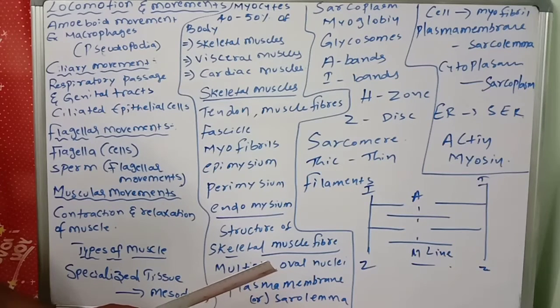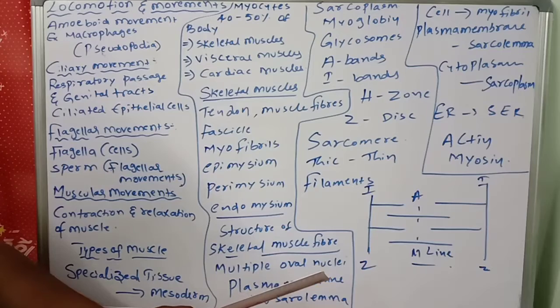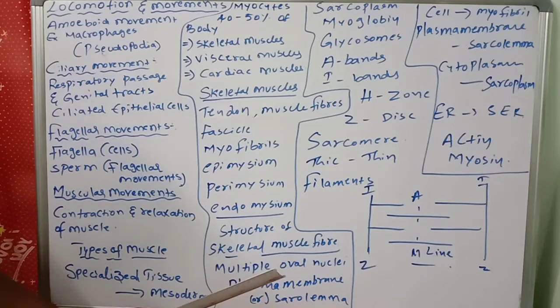What is the H zone? Each dark band has a lighter region in its middle, the H zone, and the H zone is vertically bisected by the M line. H means Hensen, which means clear. M means middle. Z means Zwischenscheibe. That is the most important word. The Z line, the pronunciation is Zwischenscheibe.